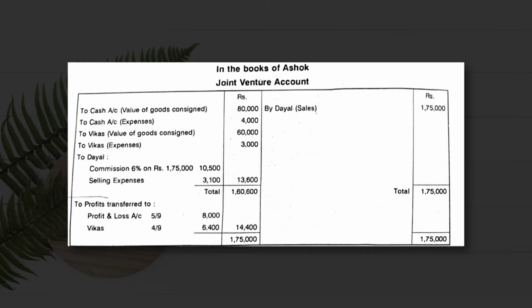Now this profit of rupees 14,400 will be shared by Ashok and Vikas in the ratio of 5:9 and 4:9. So 5 by 9 of 14,400 comes to 8,000, and 4 by 9 of 14,400 comes to 6,400. So the total is 14,400.